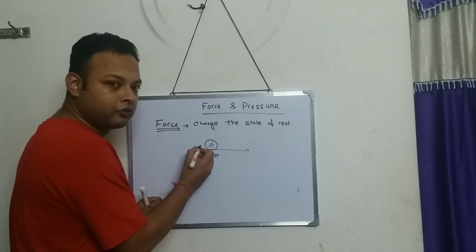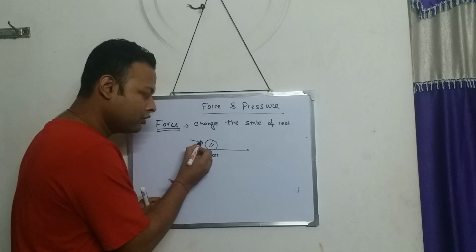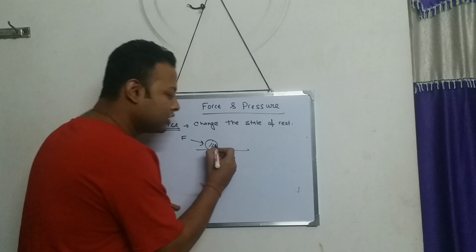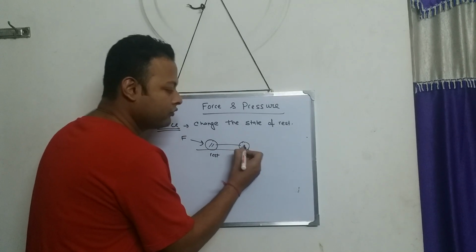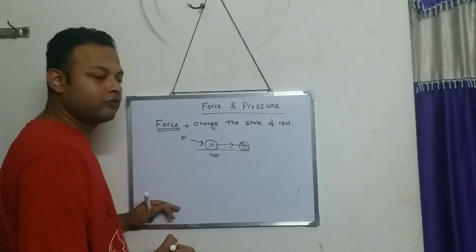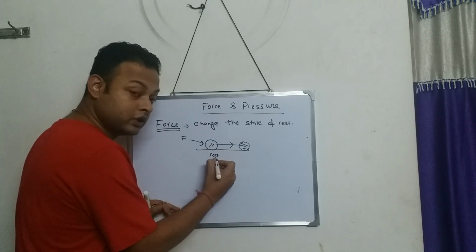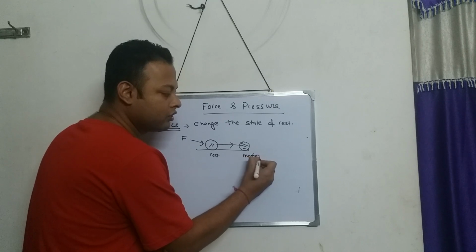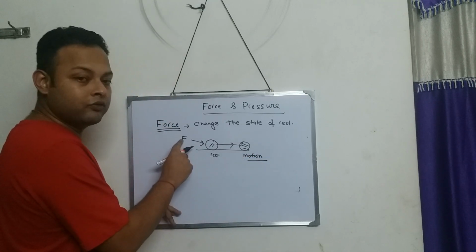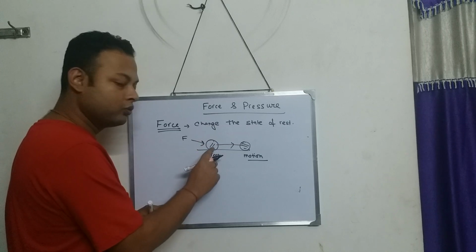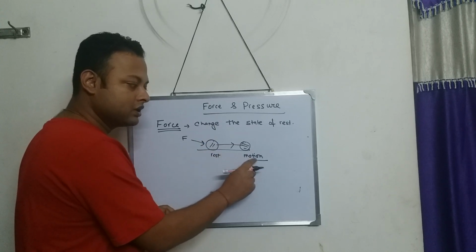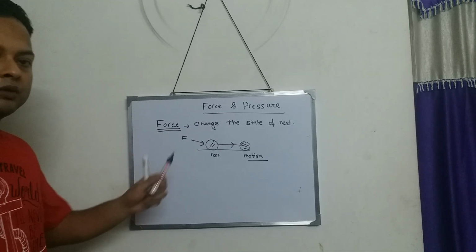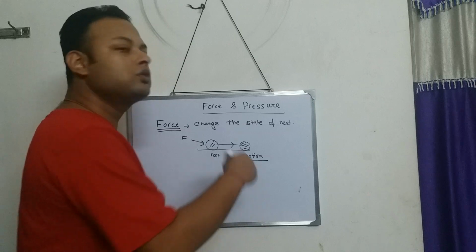But if you kick the football, it means you apply force to the football, and then what happens? The football moves forward. Now the football which was in the state of rest comes into the state of motion. So by applying force, the football which was at rest comes to the state of motion. I think the first part is clear to you. Force can change the state of rest to the state of motion.